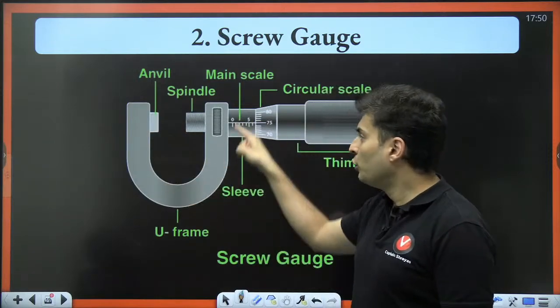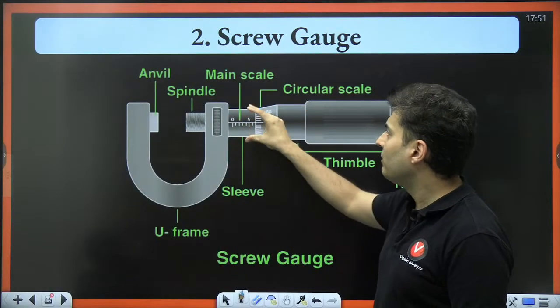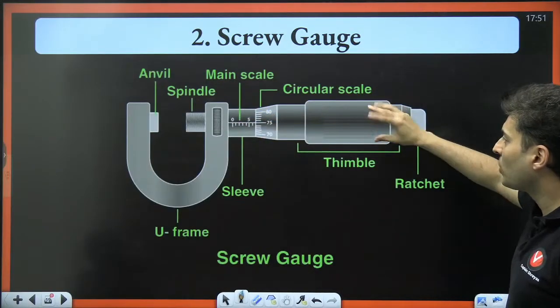You have a U frame on a micrometer screw gauge. You have a circular sleeve on which there is a main scale, and then there is a thimble which you can rotate.